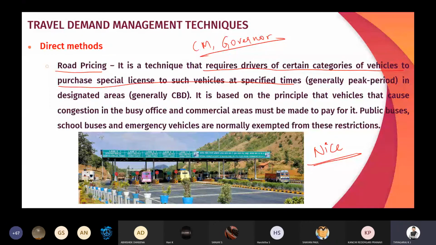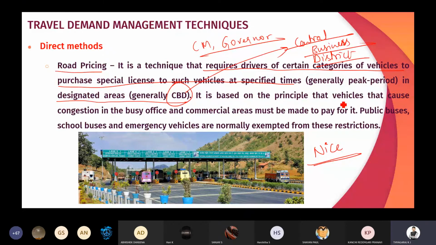So during the peak hour, we can avoid those regular vehicles and we can make some special provisions for the movement of CM or governor, especially in the central business district area, CBD. So CBD means central business district area, and it is based on the principle that the vehicles that cause congestion in the busy office and commercial area must be made to pay for it.